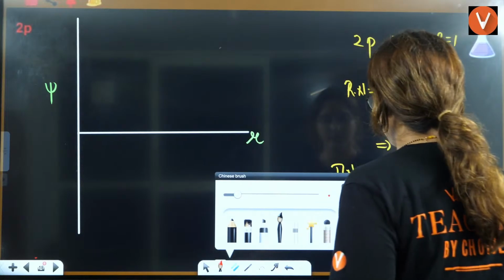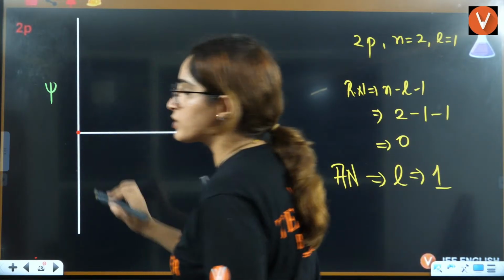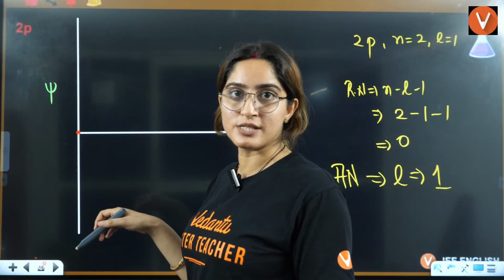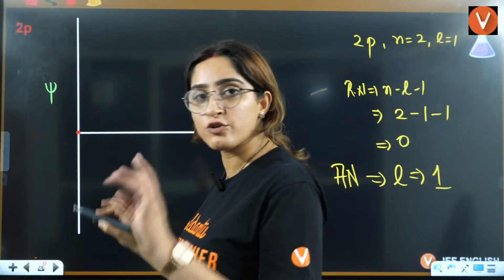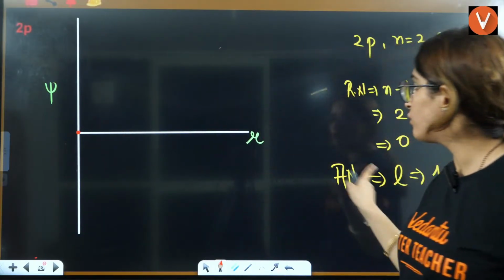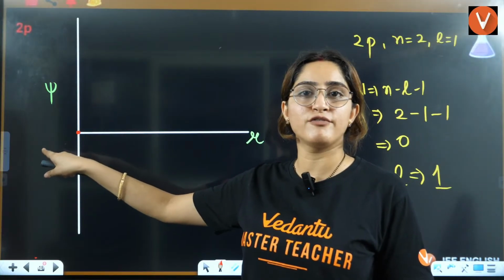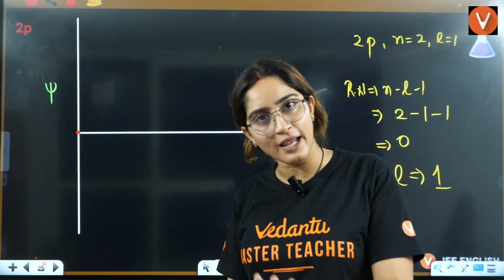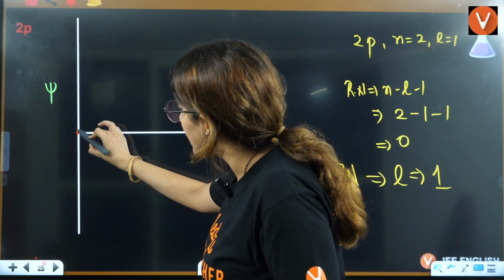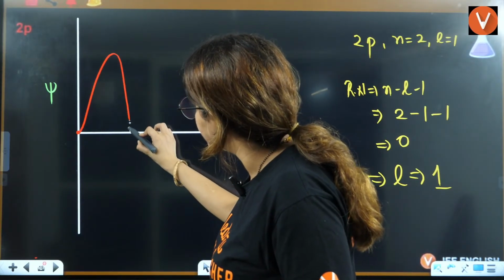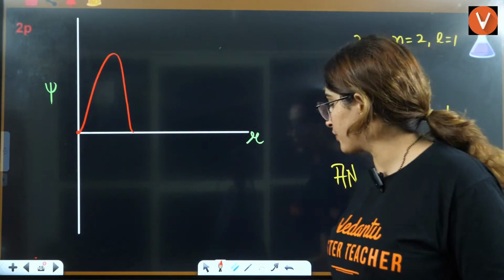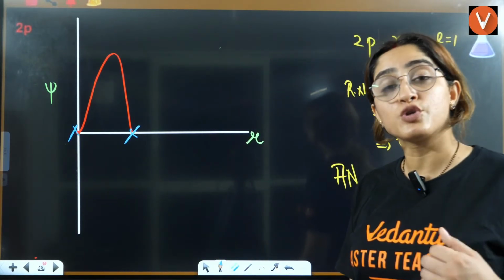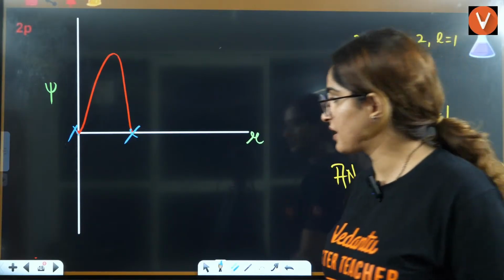Now, 0 radial nodes I have to draw, right? I am drawing this graph for radial nodes. That is in your syllabus. So I'll draw 0 radial nodes. Don't draw angular nodes here. This is the radial graph, so you have to draw the radial nodes, not the angular nodes. Right? So it will start from minima, it will increase, and that's it. 0 nodes we want to have. Initial and final is never the node. So now here radial node is 0.